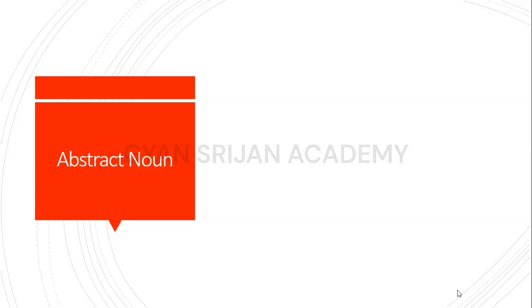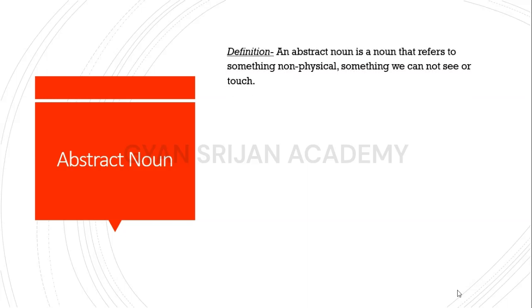Okay, here comes the abstract noun and here is the definition. The definition says that an abstract noun is a noun that refers to something non-physical, something we cannot see or touch. So an abstract noun is something non-physical, such as our emotions, happiness, sadness. Can you touch happiness? No. Can you touch sadness? No. Is it physical or non-physical? It is non-physical. So an abstract noun refers to the emotions.